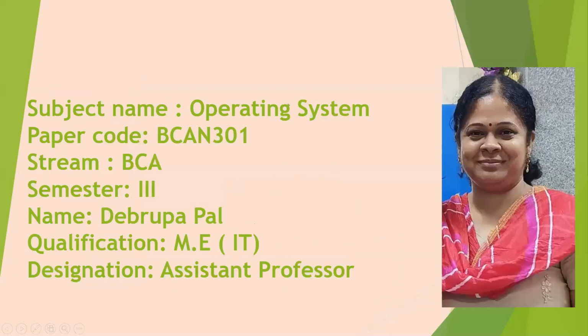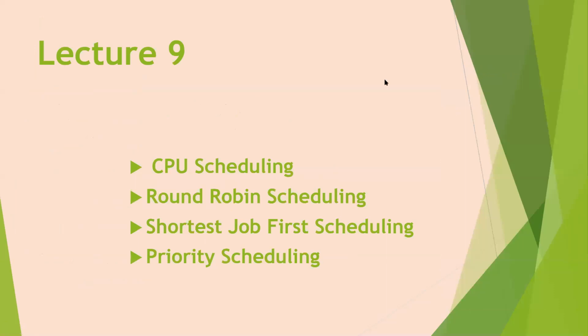This is our lecture 9. In lecture 9, we will learn about other scheduling algorithms like CPU scheduling, round robin scheduling, shortest job first scheduling, and priority scheduling.